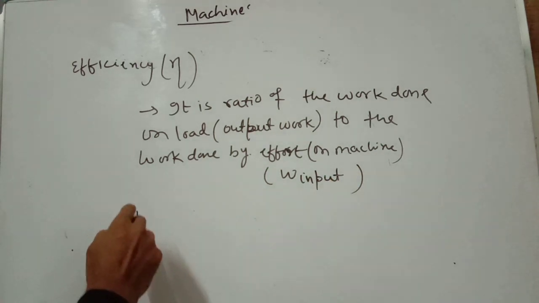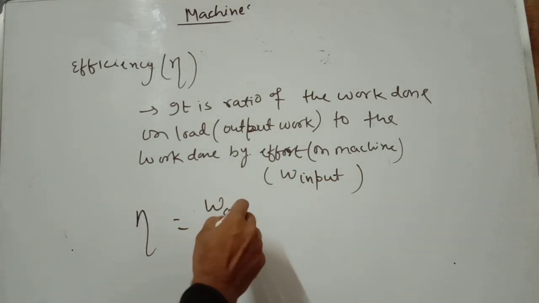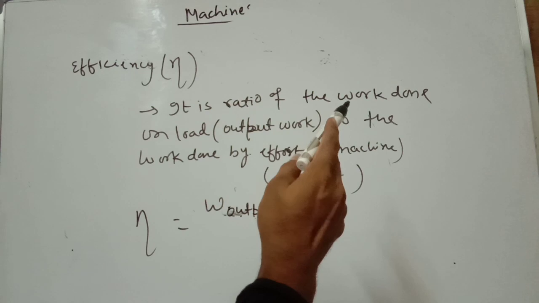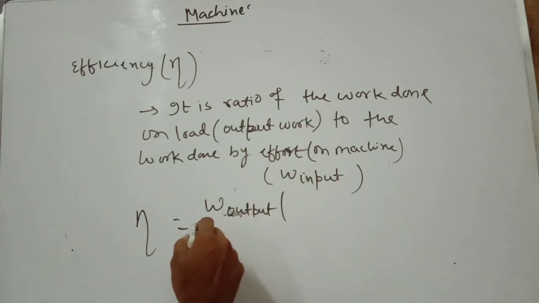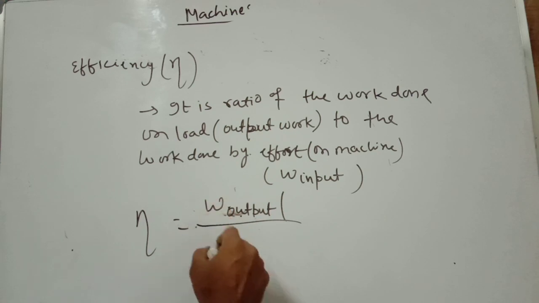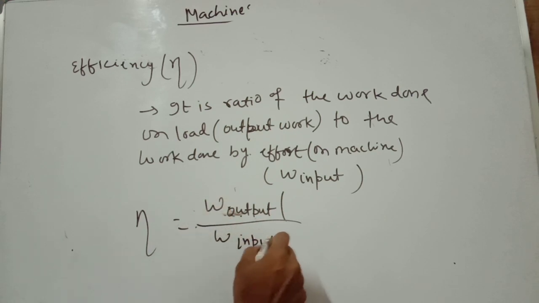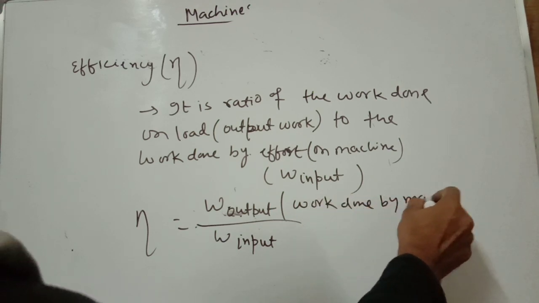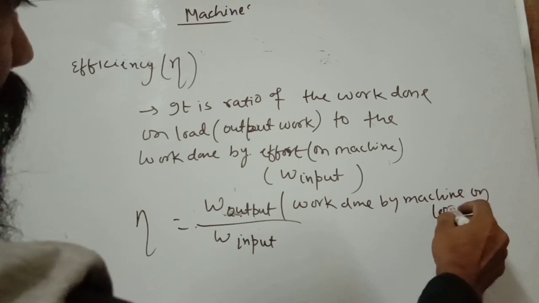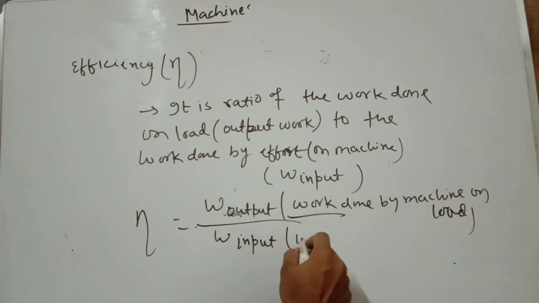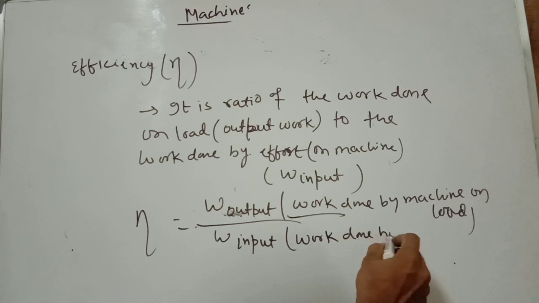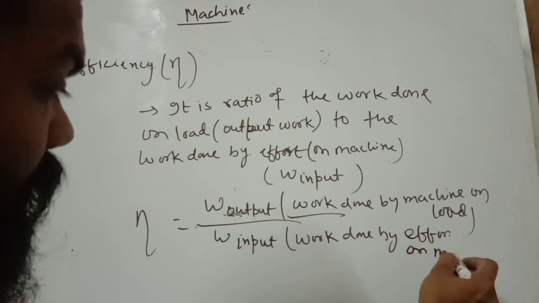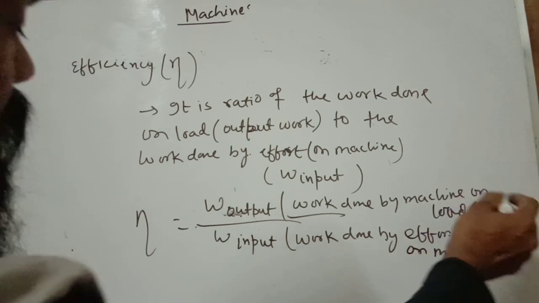So you can write work output, that means work done on the resistive force by the machine to overcome the resistive force, and work input, that is work done by the effort on the machine. The load is the resistive force.